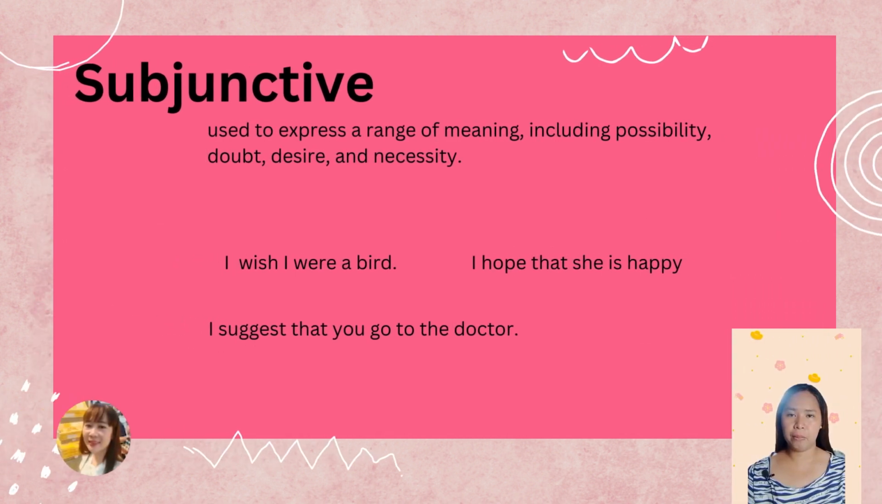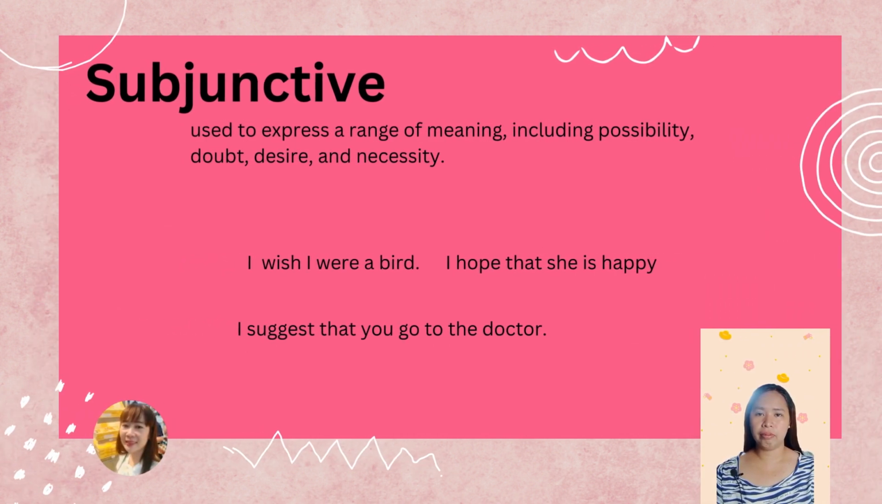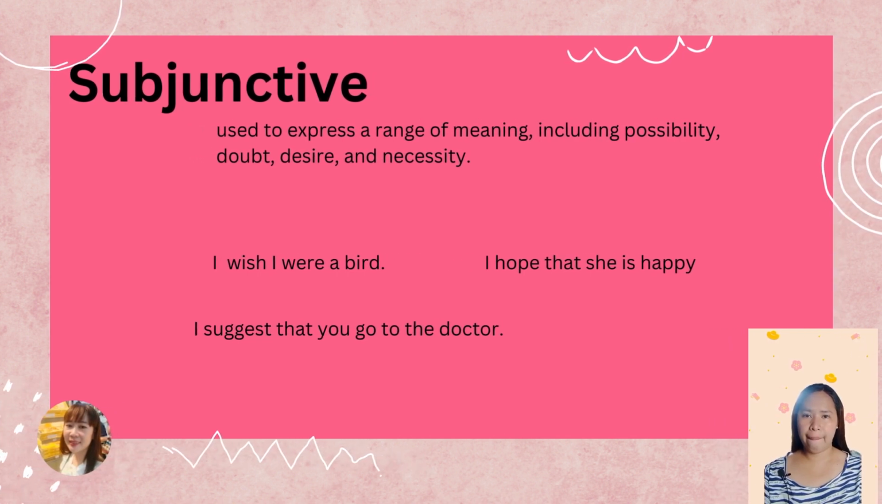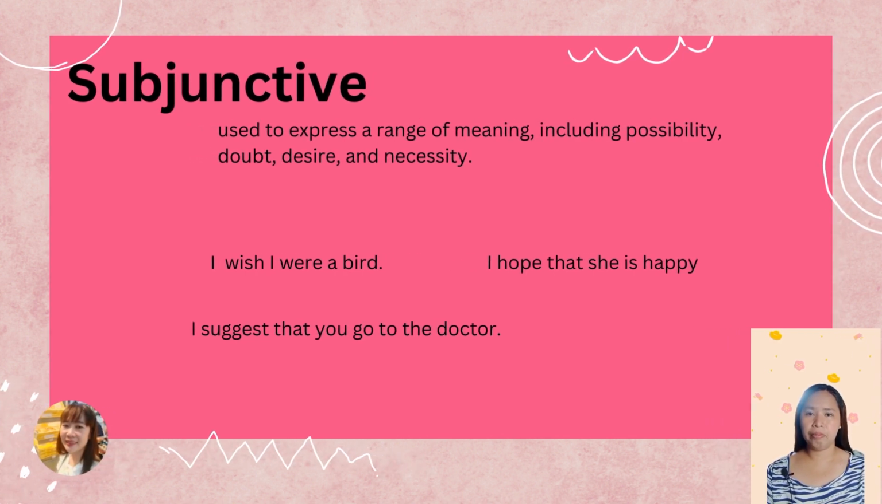Number three is the subjunctive mood. Subjunctive mood is used to express a range of meaning, including possibility, doubt, desire, and necessity. It is used to express a variety of meanings, including hypothetical situations, especially when the situation is unlikely or impossible. For example, I wish I were a bird. Wishes and desires. As I told you, I wish I were a bird.